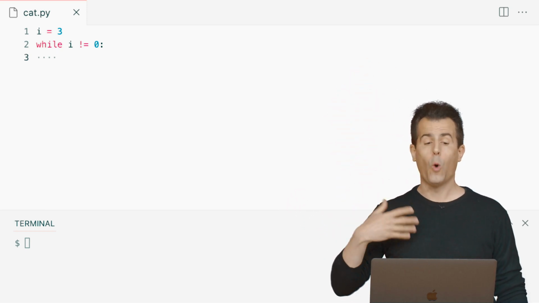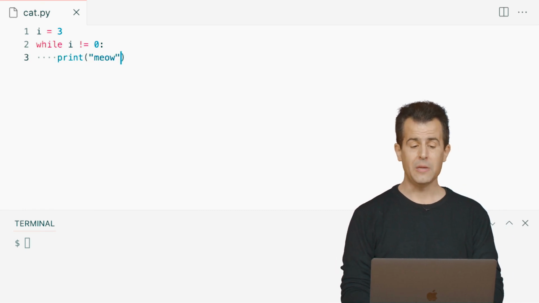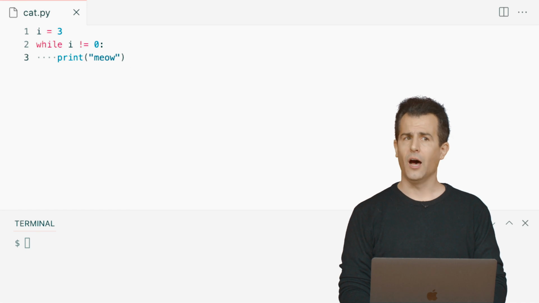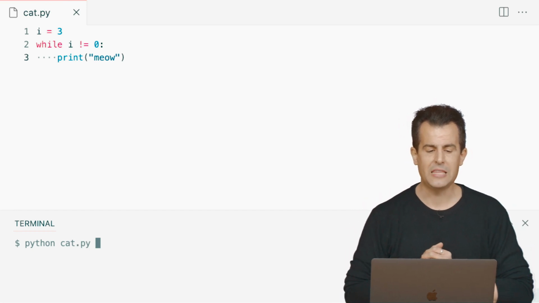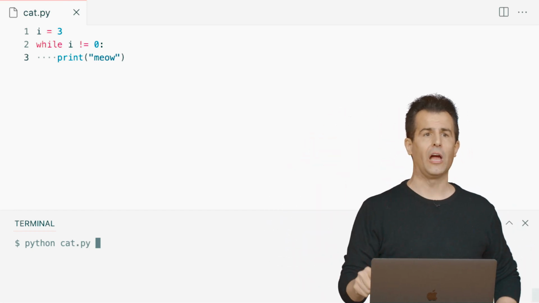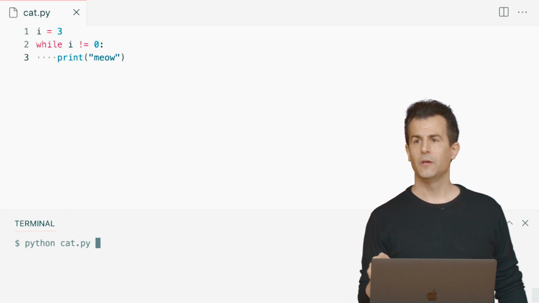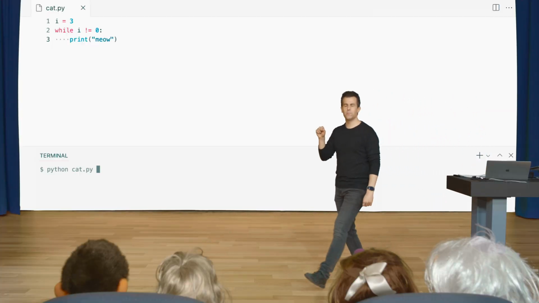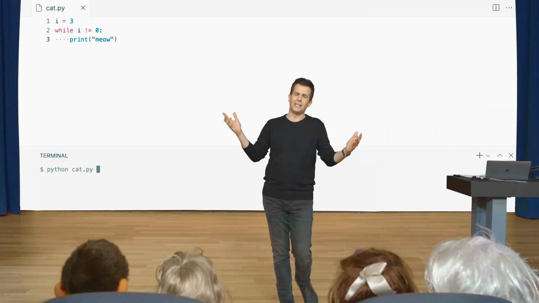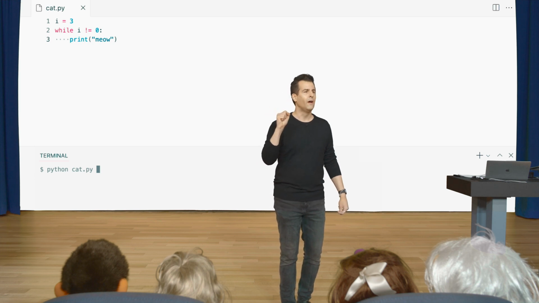What do I want to do while i does not equal 0? Well, I think I just want to meow. But it's not enough just to write this code. If I were to very dangerously run python of cat.py and hit enter right now, what might happen on the screen, whether you've programmed before or not? Why is this a very bad thing potentially? It's not going to break things, but it might lose control of my computer somehow.